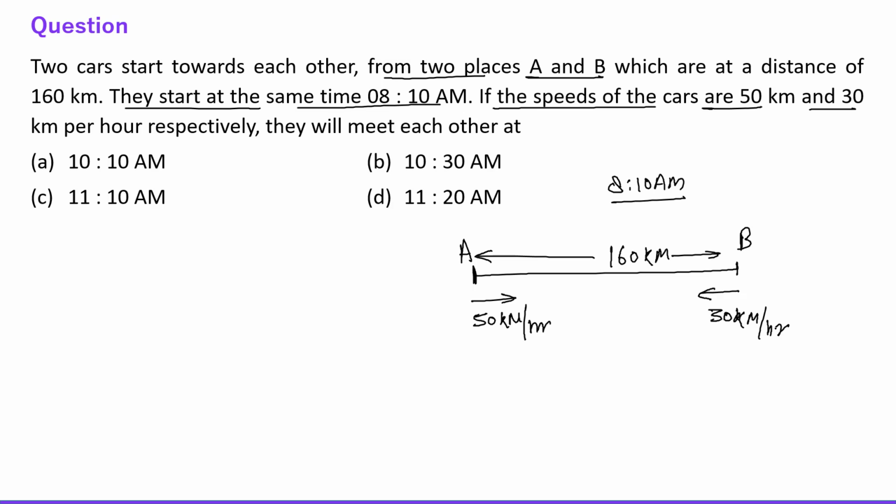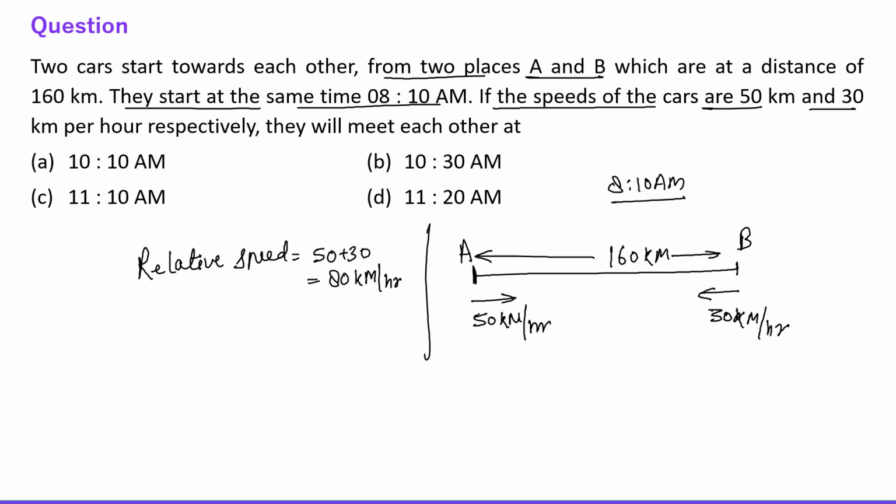So obviously relative speed will be considered this time because both the objects are moving. So relative speed will be what? Relative speed will be 50 plus 30. So this is 80 kilometers per hour, right? Or you can say both the cars are approaching towards each other with the speed of 80 kilometers per hour.